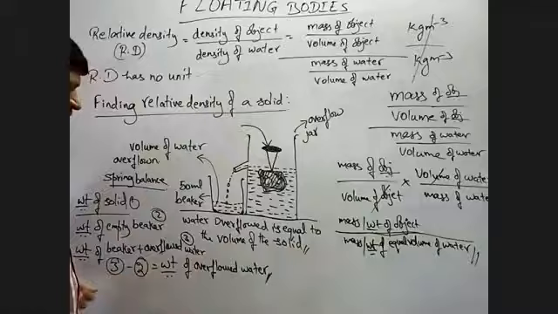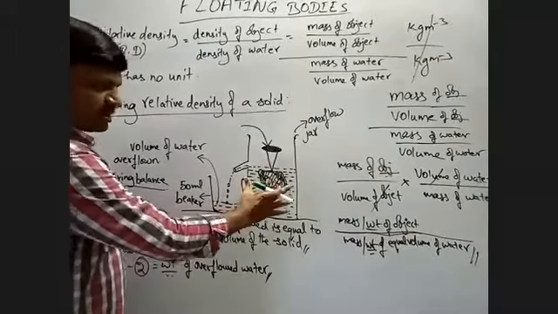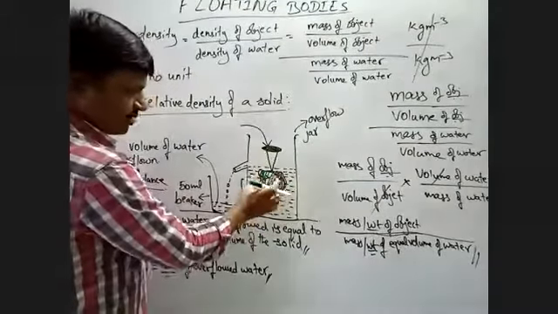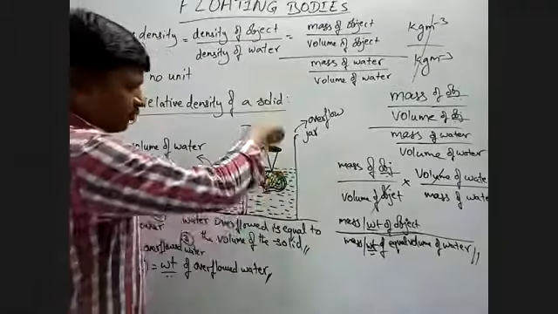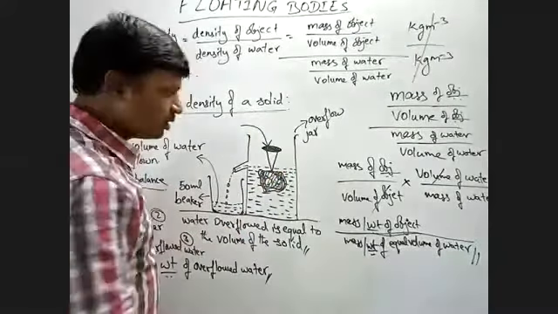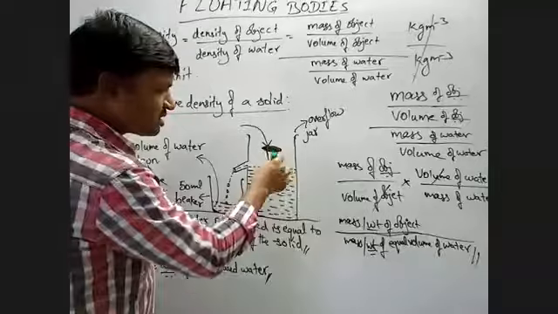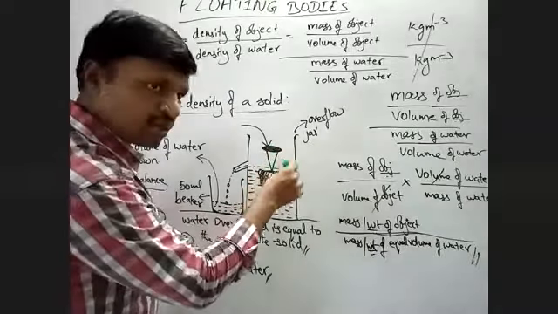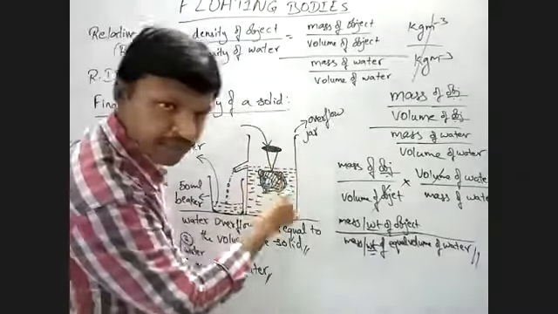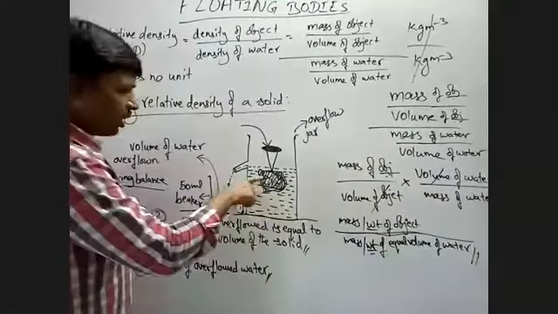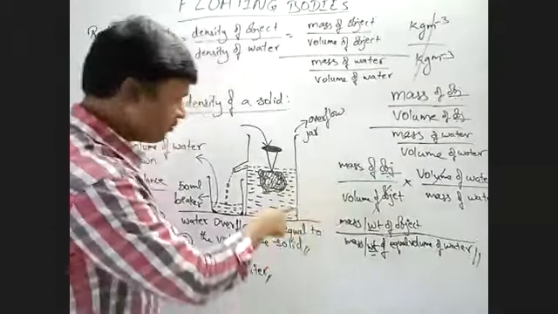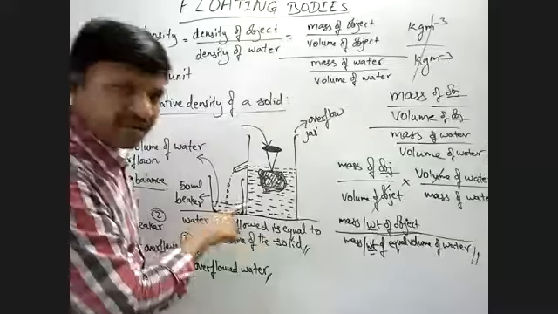Okay, listen once again carefully. So this is the measure, this is the overflowing jar. This is the solid which is irregular. We need to find the volume. So we dip the irregular solid into the water such that it sinks into water completely. Now the water which is overflowed, we are collecting into a separate beaker.